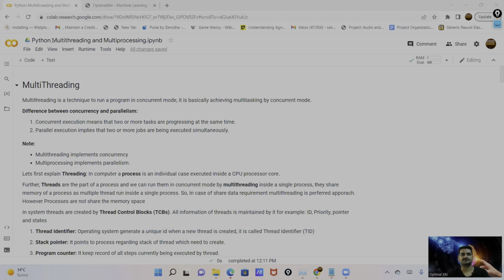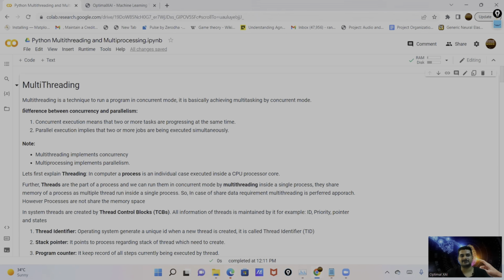Today my topic for this particular video is multi-threading and multiprocessing. So let me start with multi-threading, then I will move to multiprocessing. Multi-threading is basically a technique in Python to run a program or a task in concurrent mode. It basically achieves multitasking at the same time by running a program in concurrent mode. That is what we call multi-threading.